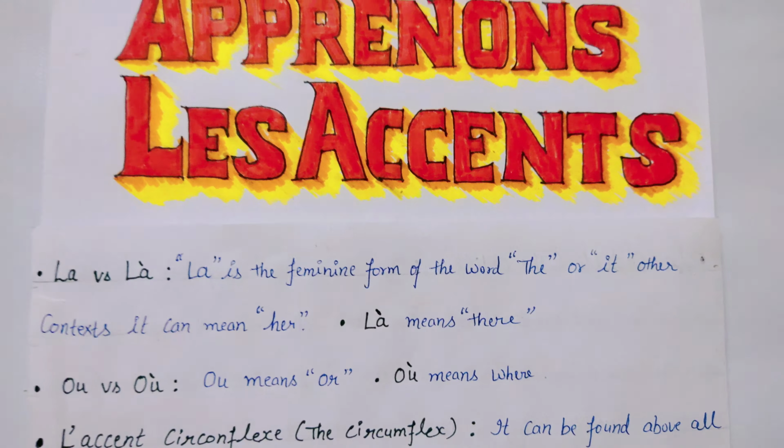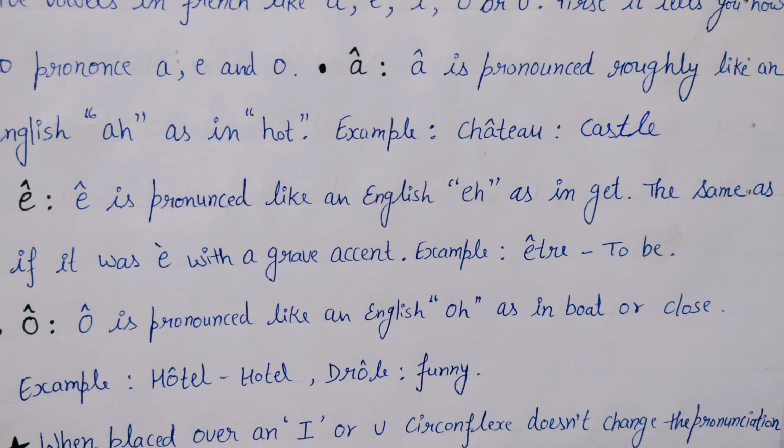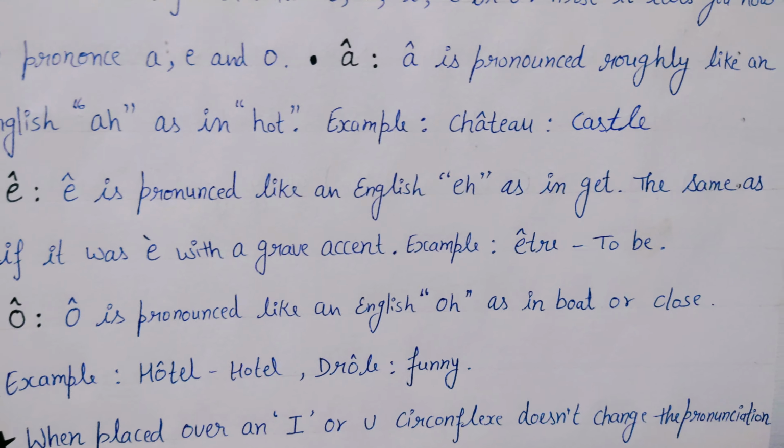And ê is pronounced like an English A, as in cat, the same as if it was è with a grave accent. For example, être, to be.